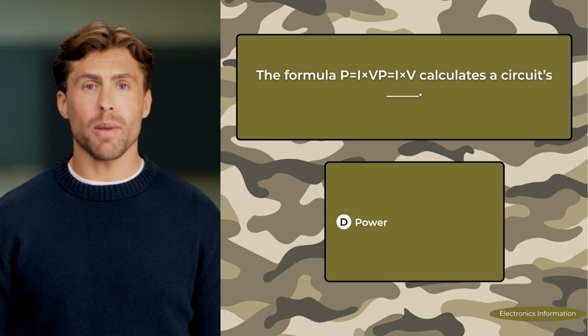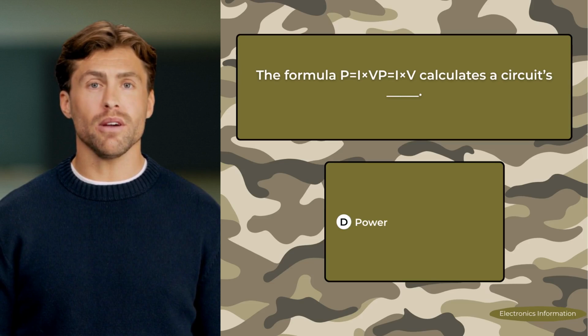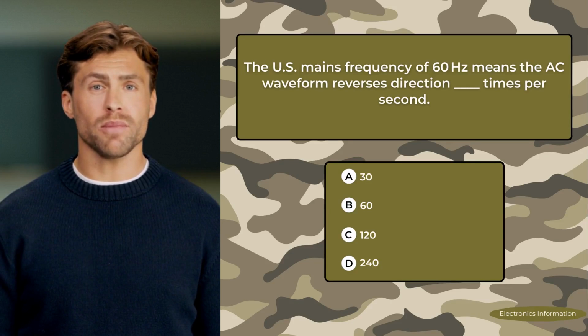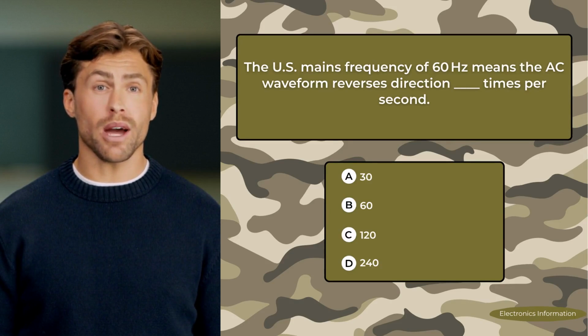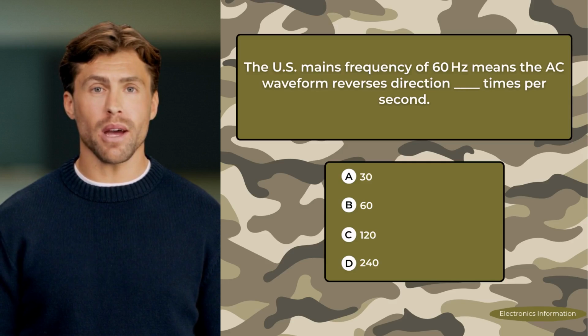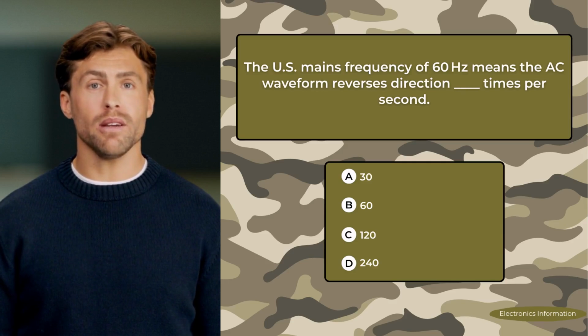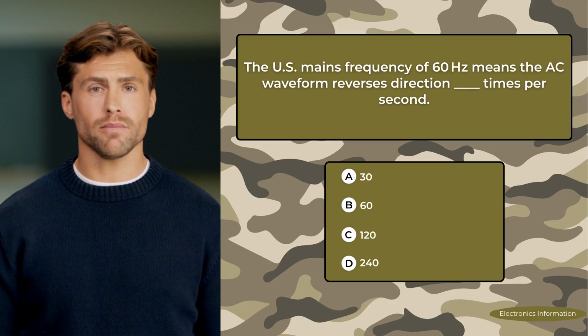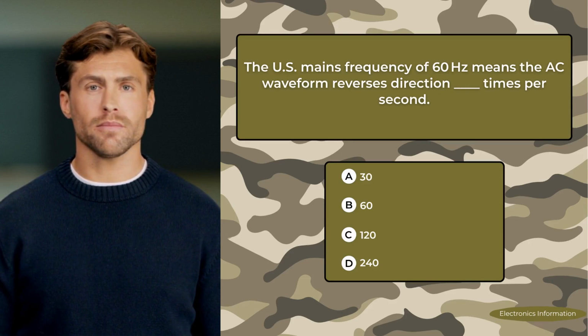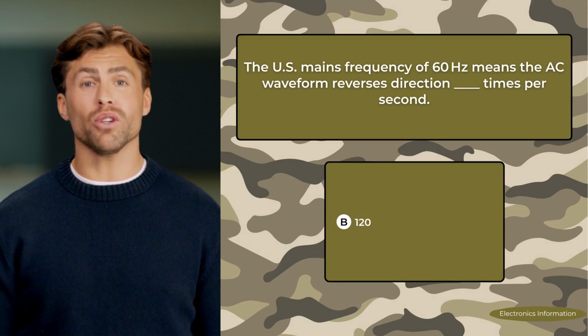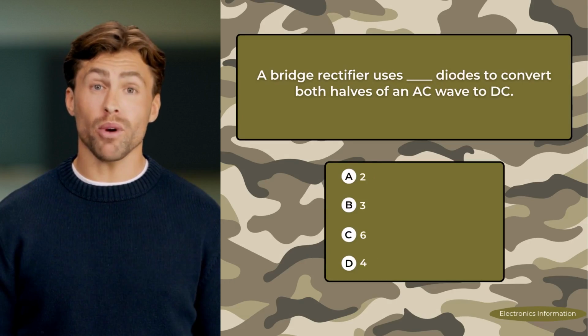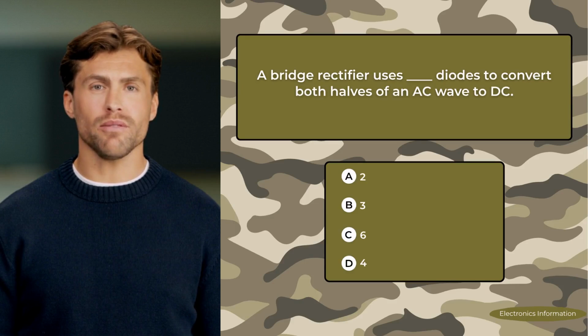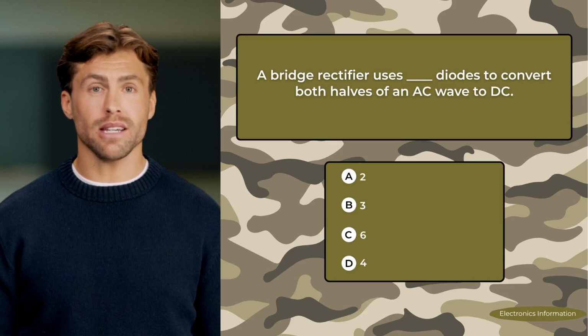Correct answer: power. The U.S. mains frequency of 60 Hz means the AC waveform reverses direction blank times per second. A. 30. B. 60. C. 120. D. 240. Correct answer: 120. A bridge rectifier uses blank diodes to convert both halves of an AC wave to DC.